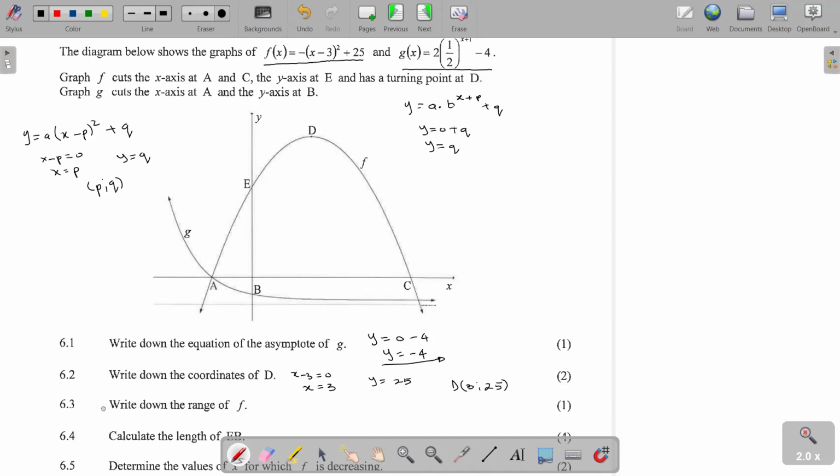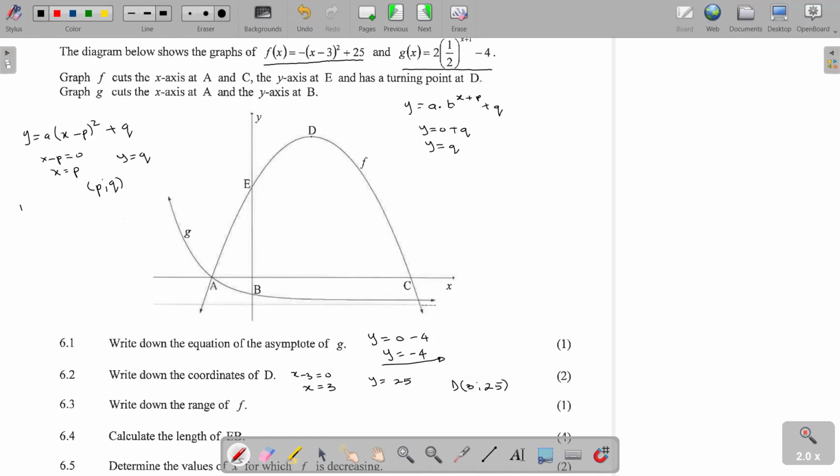Then the next question is saying write down the range of f. f is a parabola. Whenever you are asked to give the range, you must know the y value at the turning point.